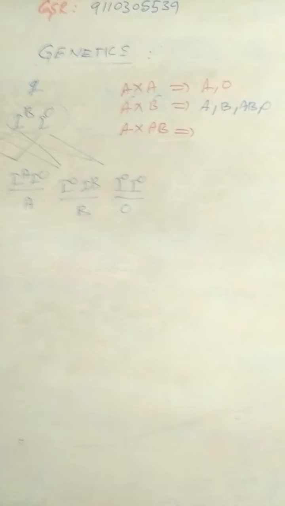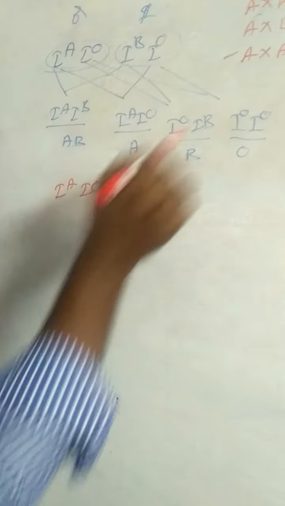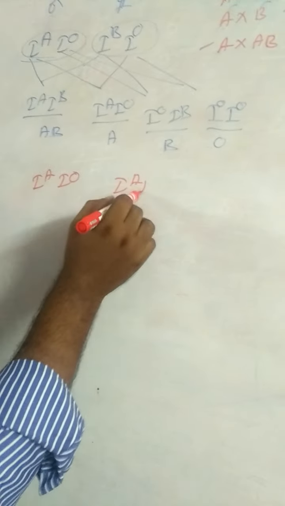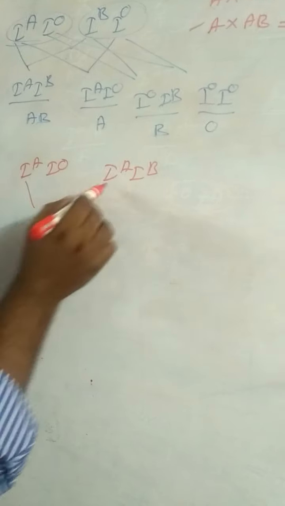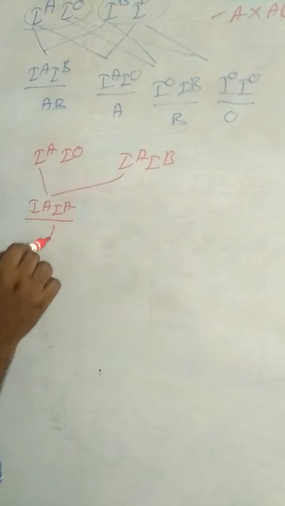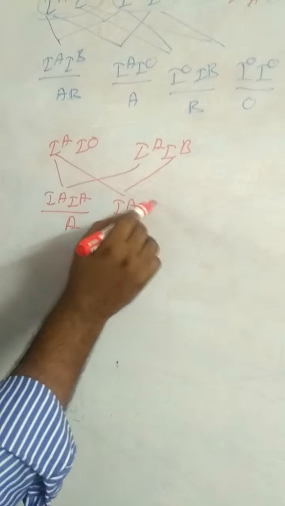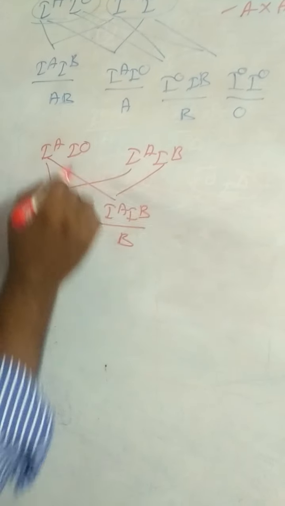And next one, A into AB. Result is A, B, or AB. If the A is heterozygous, IA IO, and the other blood group is IA IB. Here IA IA, this is A blood group. IA IB, this is AB blood group.